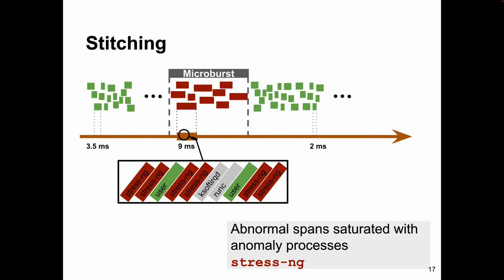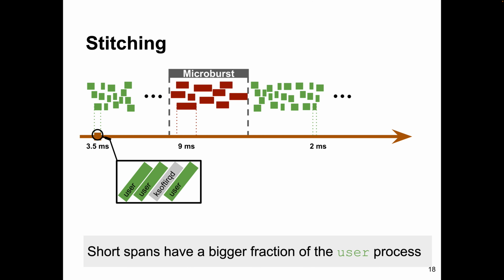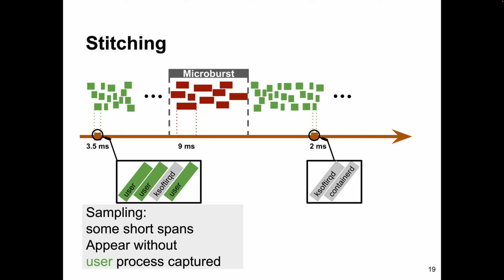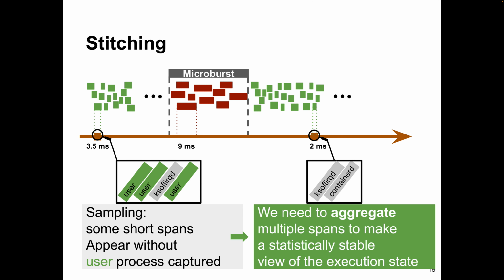anomaly processes showing up. And in the short span, they have a bigger fraction of user processes, which are the processes doing the real work. Sometimes when the span is too short, the user process does not show up because we are doing sampling. We are sampling 1,000 times a second, so there is some chance of missing it. But this also tells us that a single span does not reflect the execution state of the system.